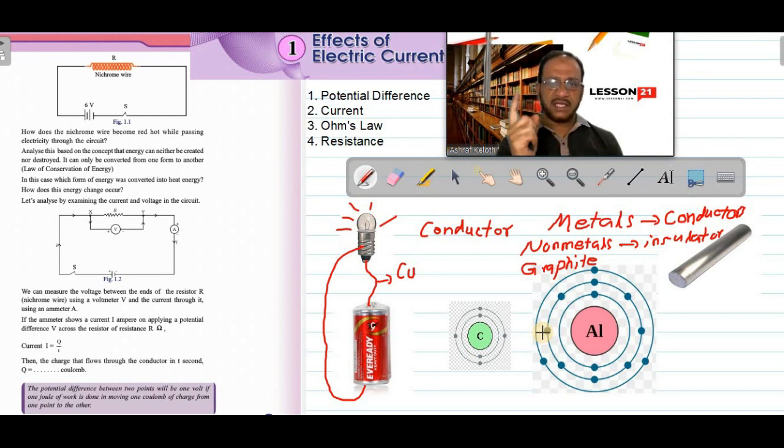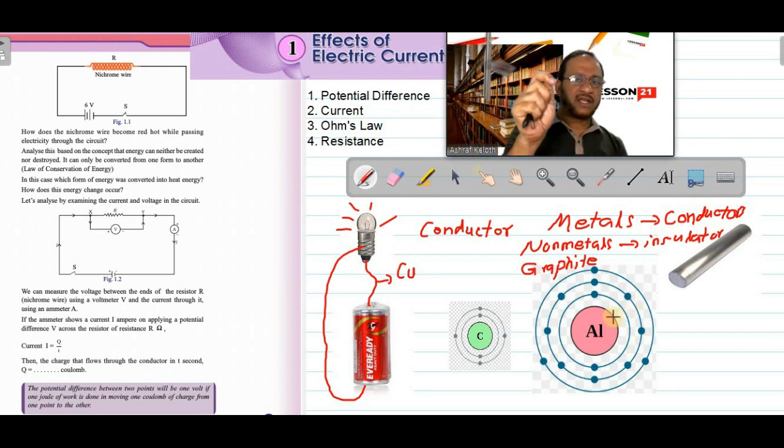When electrons are moving in a circular path around the nucleus, you know that for continuing in a circular motion, there must be a centripetal force. A centripetal force should be acting along the radius towards the center. Suppose you are tying a stone at the end of a thread and rotating it. Through the thread you keep on applying a force towards the center. That is called centripetal force.